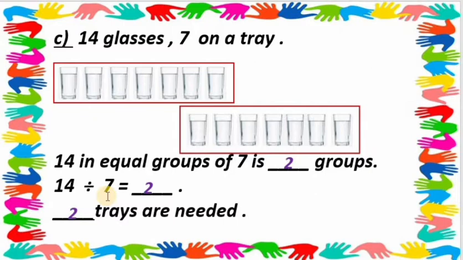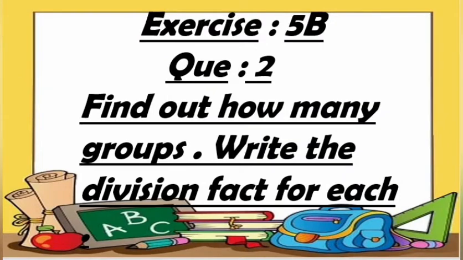So 14 glasses are divided into 2 equal groups. So 2 groups are made there, and 2 trays are needed. Understood? Got my point, my dear students? I hope you all have understood well. So my dear students, we are going further.